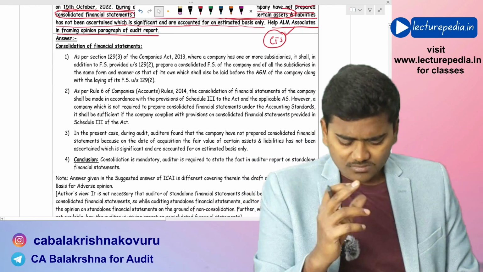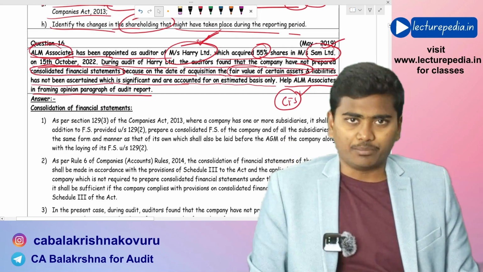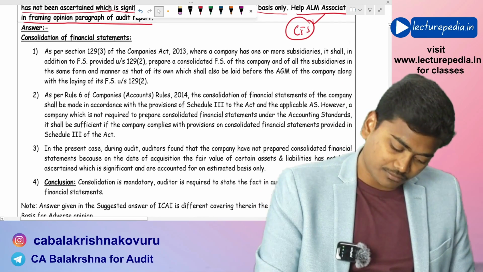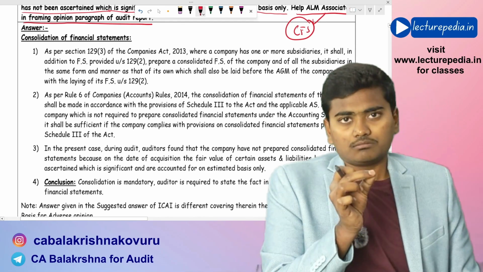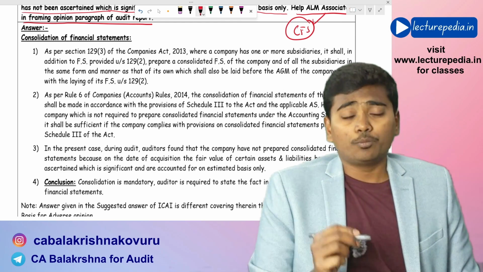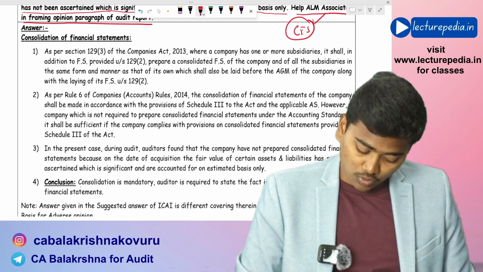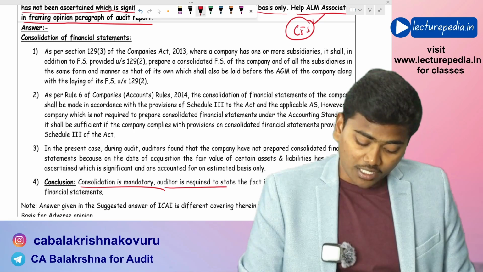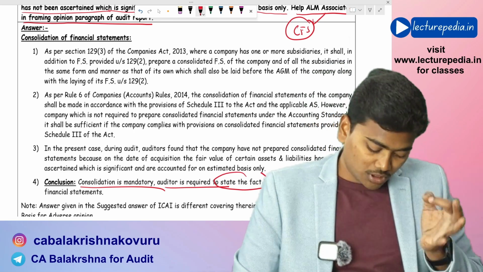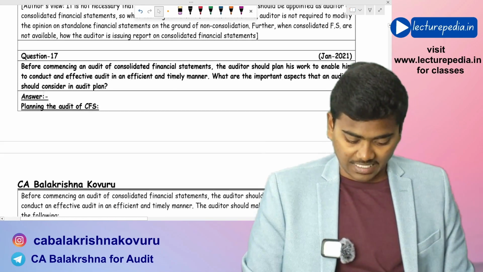So here you can say that the question itself is incomplete. As per the available information, Sam Limited is a subsidiary of Harry Limited, and it is mandatory to prepare consolidated financial statements. But in the current situation, they have not prepared. So consolidation is mandatory, and the auditor is required to state the fact. You just need to state the fact in the audit report on standalone financial statements. Okay. Next,